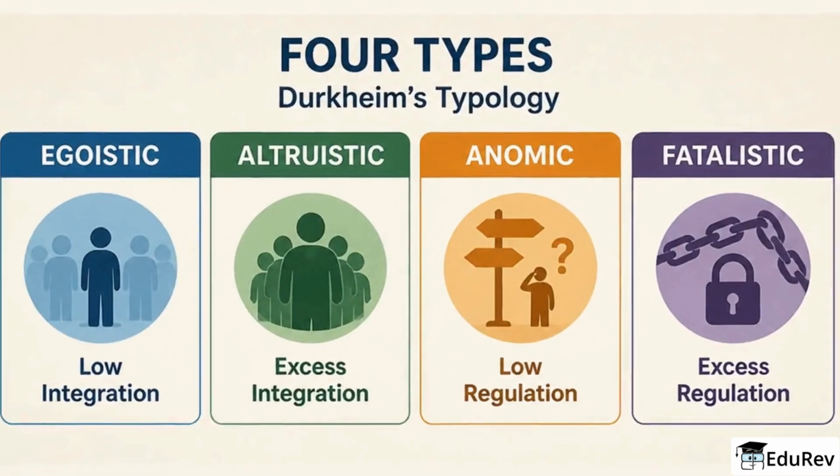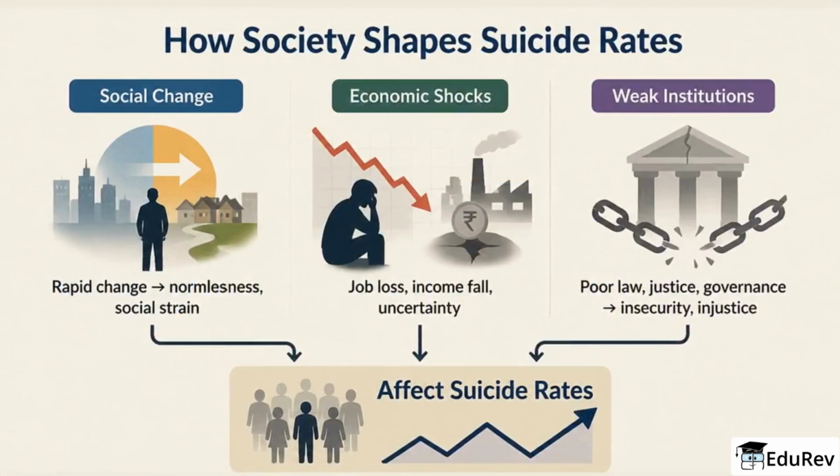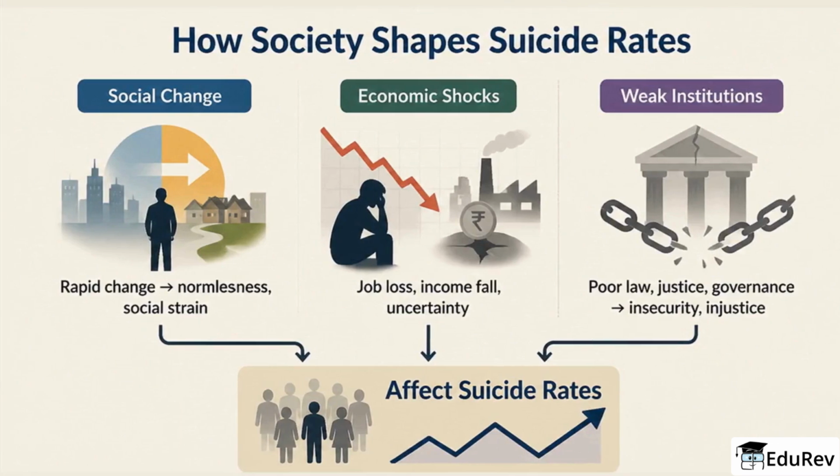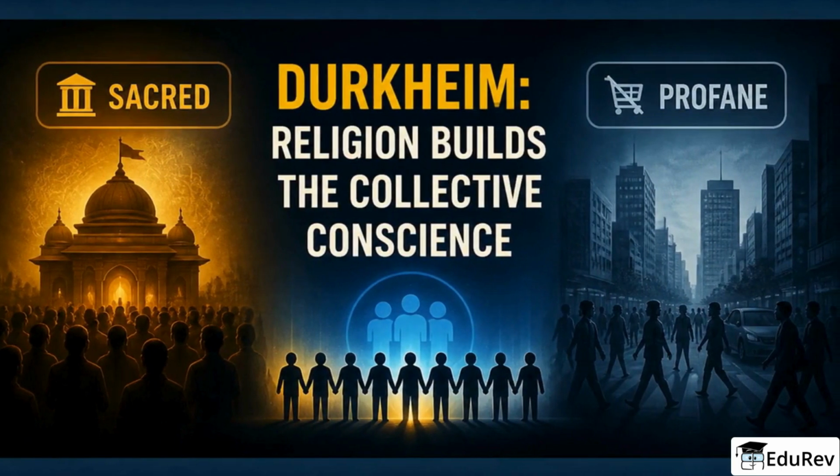Remember the four types: egoistic, low integration; altruistic, excess integration; anomic, low regulation; and fatalistic, excess regulation. Use those types in answers to explain how social change, economic shocks, or weak institutions can change suicide rates in society.